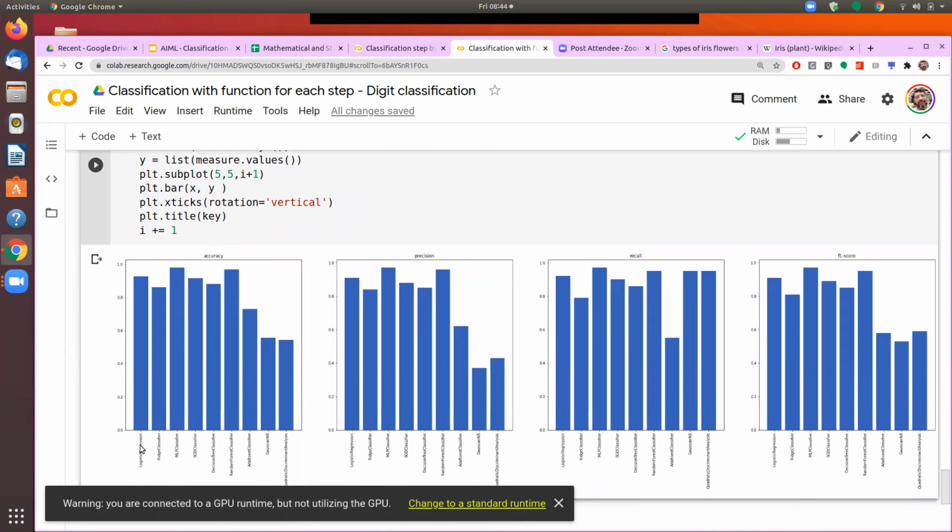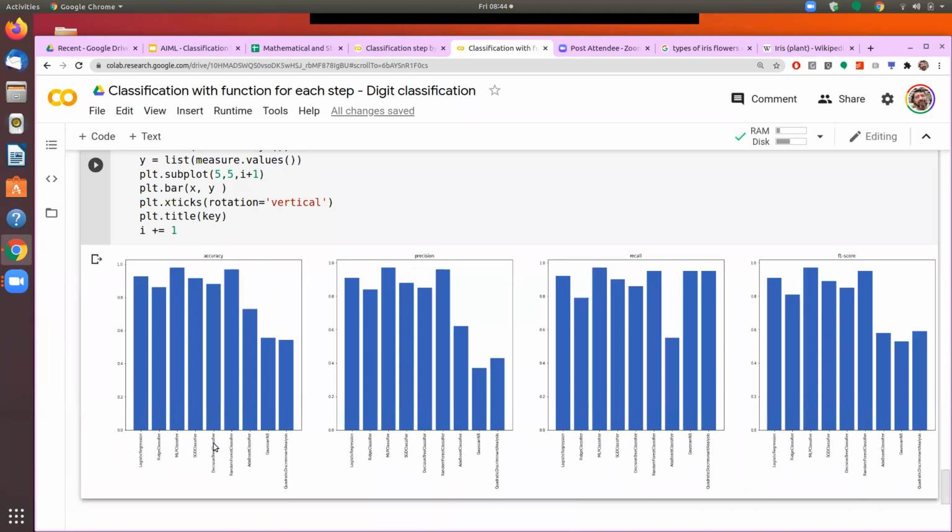So xticks are the values of x you are getting here, and the values of y which you are getting printed here. That is called ticks. Label is where you give a name to the axis. So ticks are the different values we are showing here. So here logistic regression, ridge classifier, these are the ticks.